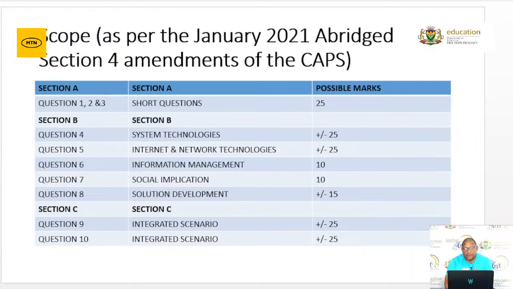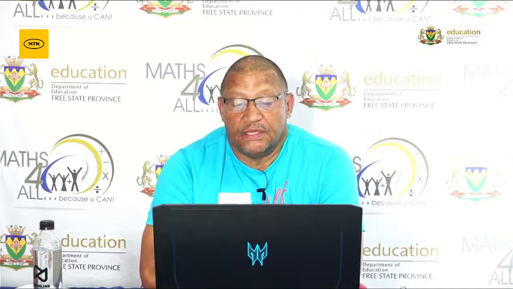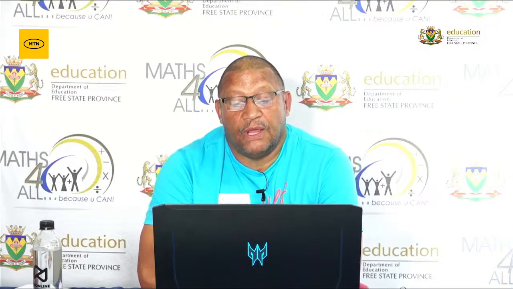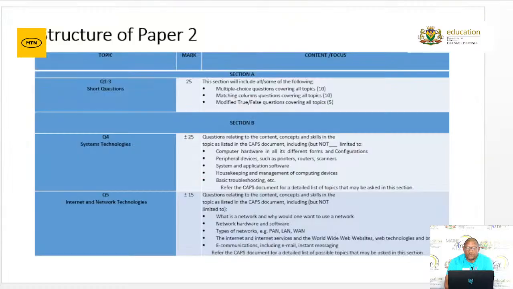Now the structure of the paper, if we look at the paper, in section A, we will be having question 1 up to question 3, which will cover the short questions. This section will include the following: multiple choice questions that will cover all the topics. And I think you must remember that each column's question also covers all the topics, and that will be 10 marks. For the multiple choice, it will be 10 marks. And then question number 3 will be the modified true and false questions that will also cover all the topics, and that will be for 5 marks.